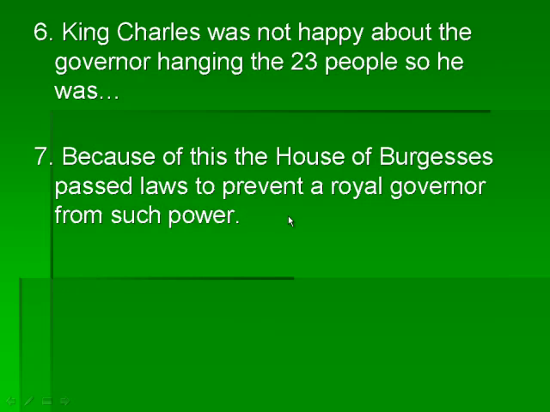And the King of England is not very happy about this. Now, he doesn't really argue with the fact that those people should be hanged, but what he is concerned about is that the royal governor just decided that he was going to hang those 23 people. So he basically fires the governor, recalls him to England, and because of all of this, the House of Burgesses passes laws to prevent a royal governor from gaining such power, from just deciding, we're going to kill people. The royal governor from now on has to have a meeting with some people, decide some things. It has to be a trial, something like that.